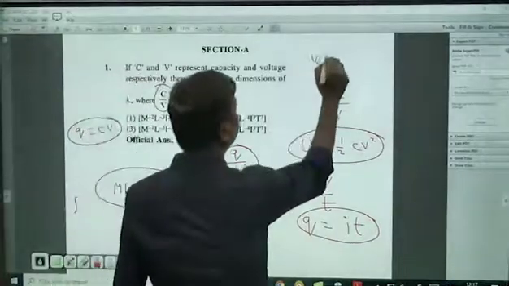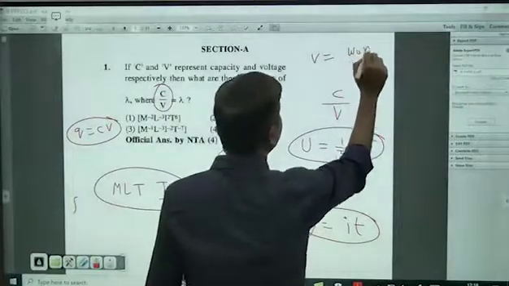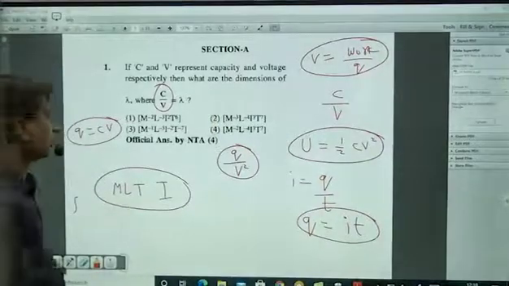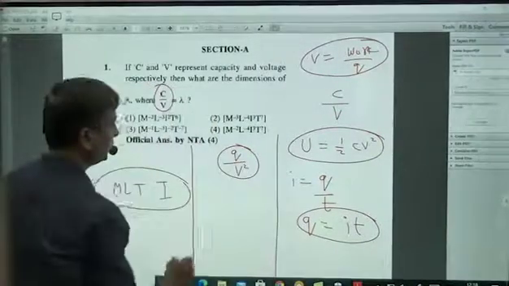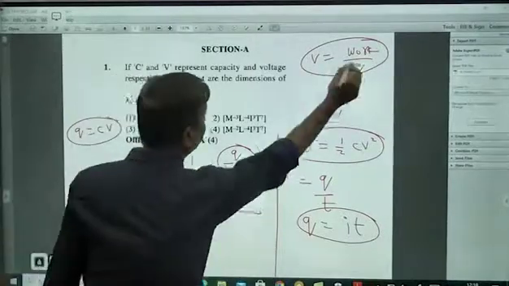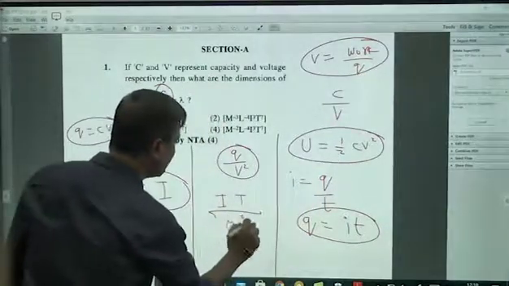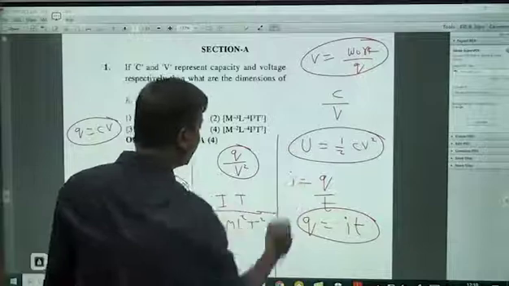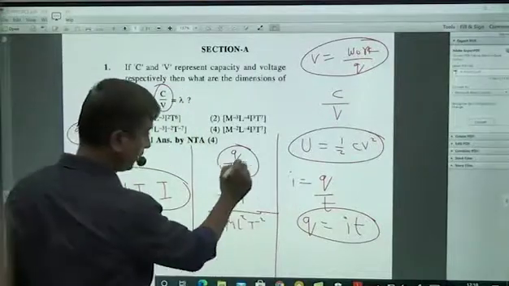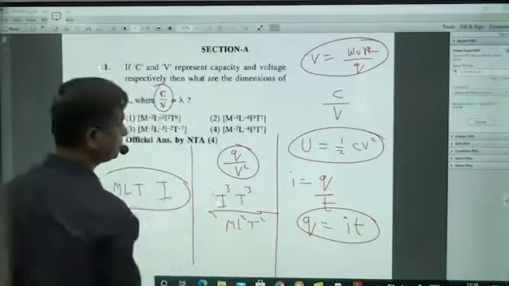Voltage you can always write as work done by charge. Basic definition of voltage. So from that you can pull out Q by V square. Q I am writing as current and T. V square is W by Q. So W is M L square T power minus 2, by Q. Q will come up, so Q square will be there. W square by Q square. So total Q cube, so I cube T cube.